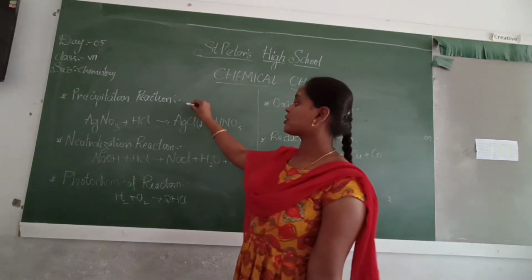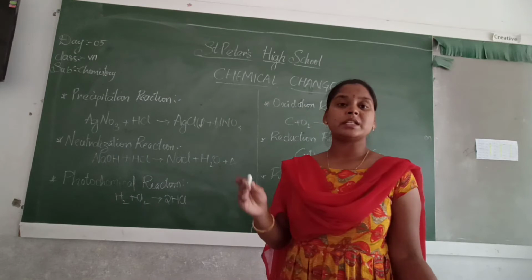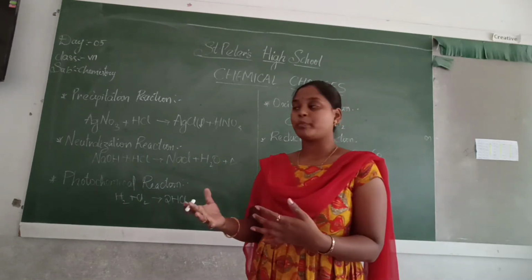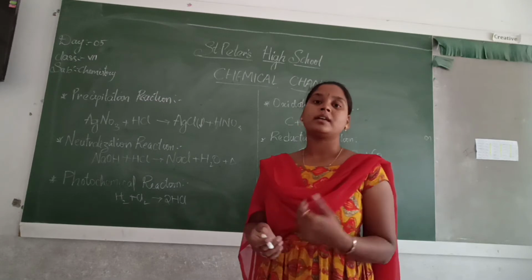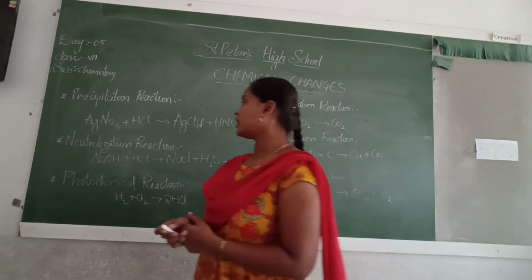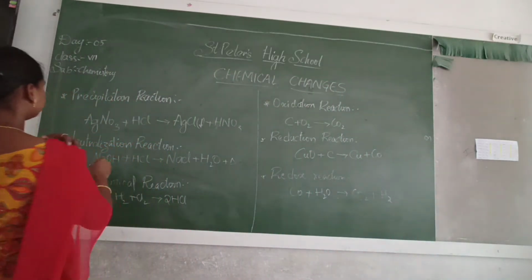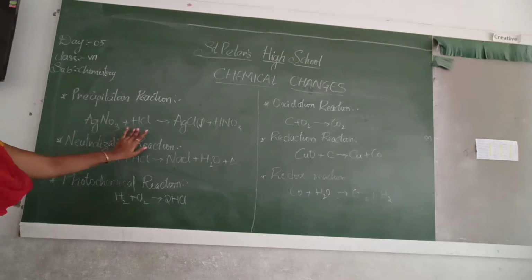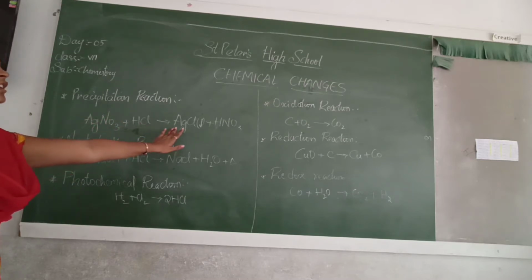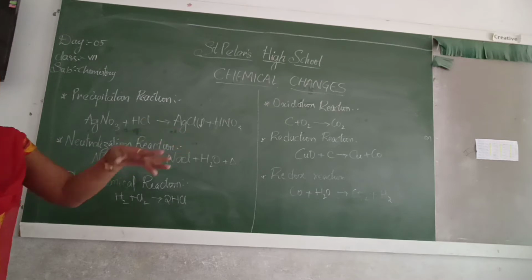So here the precipitation reaction is also the same. That means where it combines with another compound or chemical and gives out the precipitate. Here in the precipitation reaction, silver nitrate is combined with hydrochloric acid and gives out silver chloride as a precipitate.